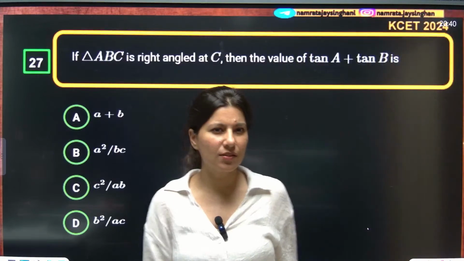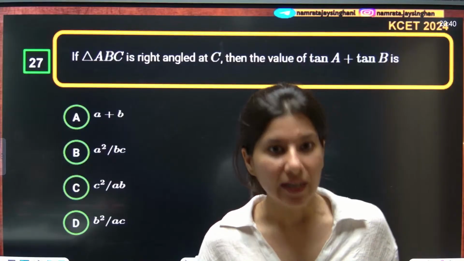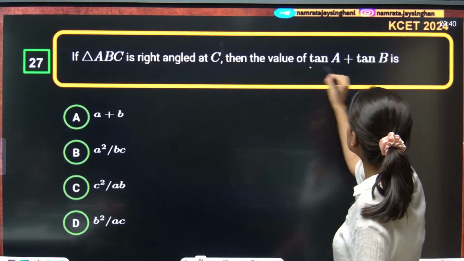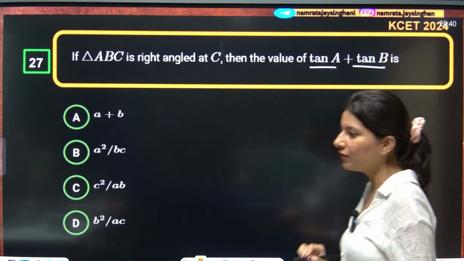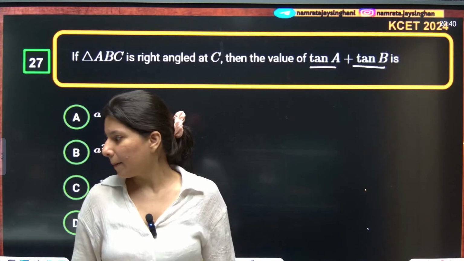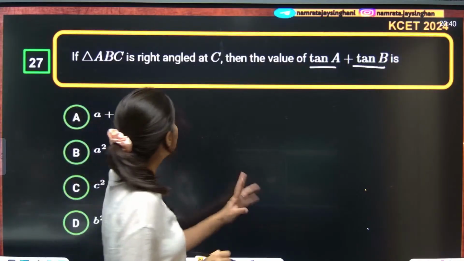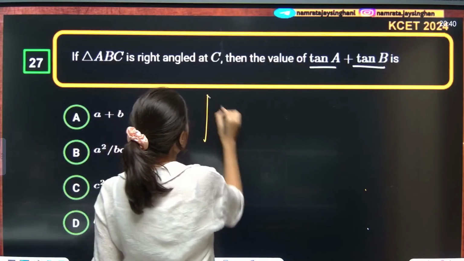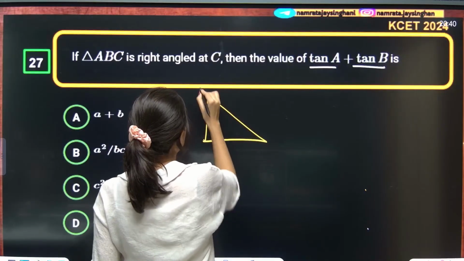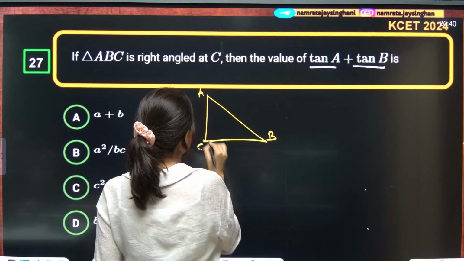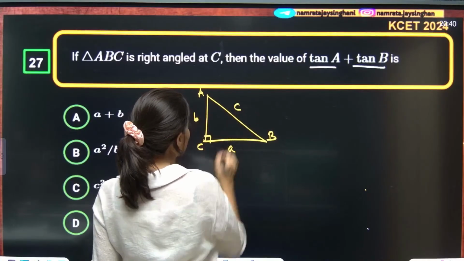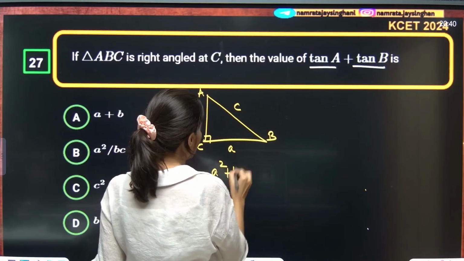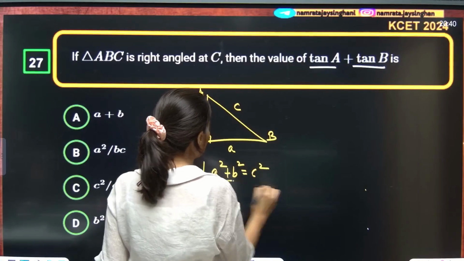Triangle ABC is right angled at C. Then the value of tan A plus tan B is what they are looking for. See, what they are saying is, this is your A, this is your B, right angle at C. If this side length is a, this is b, and this is c, we know that a square plus b square is equal to c square by Pythagoras theorem.